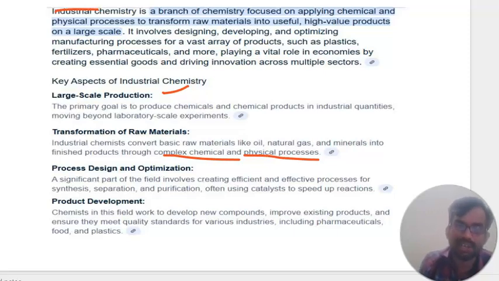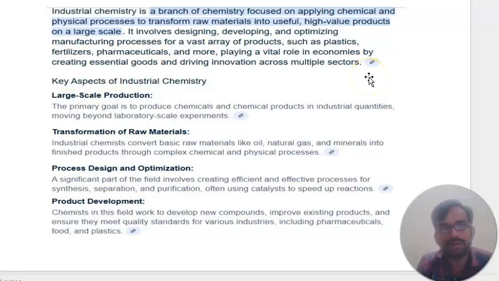Now is product development. This is another major step for people in industrial chemistry. Chemists work to develop new compounds, improve existing products and ensure they meet quality standards for various industries including pharmaceutical, food, plastic and many other industries. So these are some basic steps involved in applying industrial chemistry to real life.